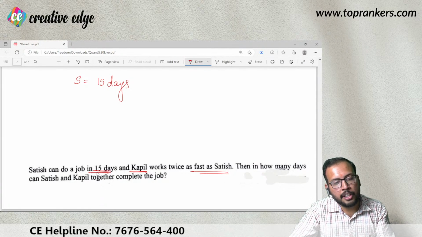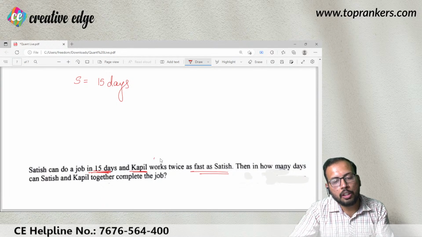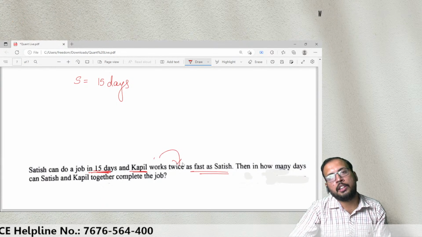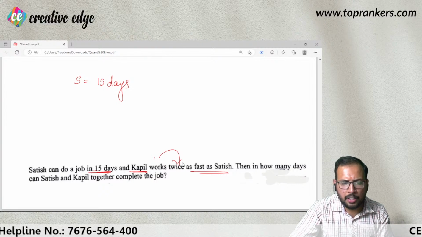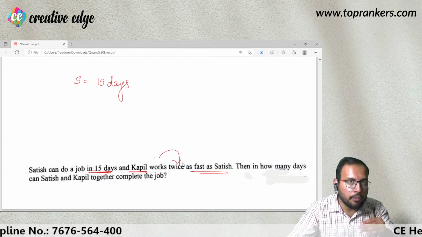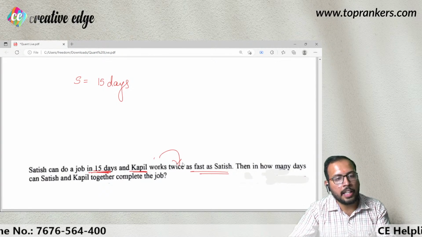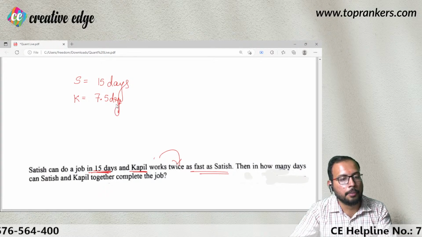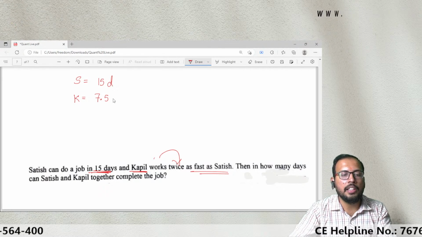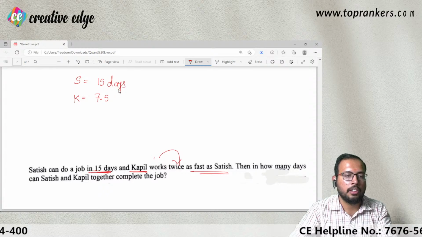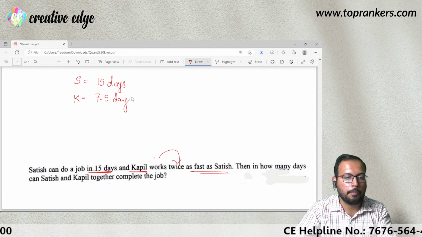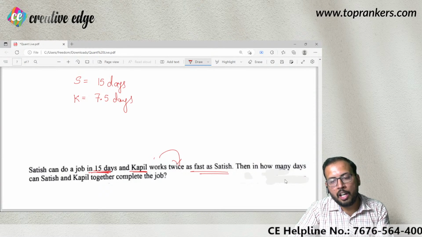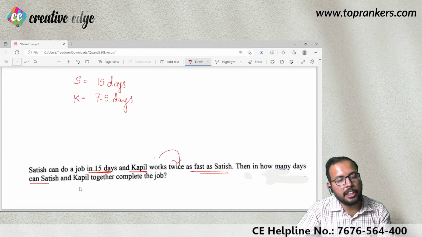Let me tell you once again. Satish is taking 15 days. Kapil is twice as fast as Satish. So shall I say Kapil is going to take half the time? यानी कि अगर ये 15 दिन ले रहा है तो Kapil is going to take 7.5 days because Kapil is faster. आपको समझ में आ रहा है क्या ये आइडिया? ठीक है. Then how many days can Satish and Kapil together complete the job?